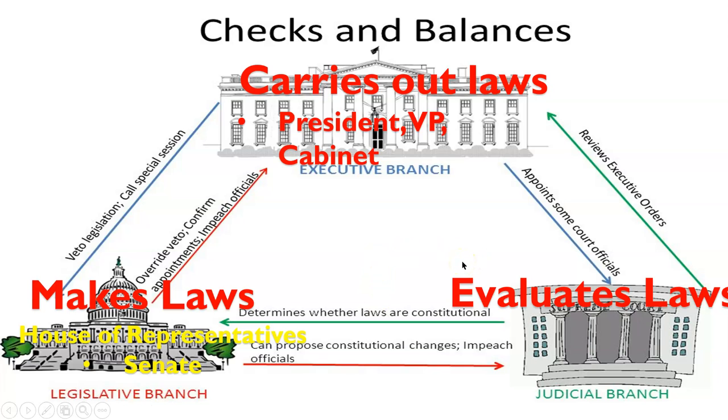Marbury v. Madison gave the Supreme Court the power of judicial review to determine if a law follows the Constitution. Inclusive to this branch are the lower courts across the United States and the 9 Supreme Court justices.